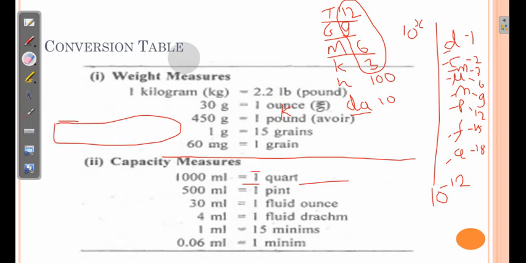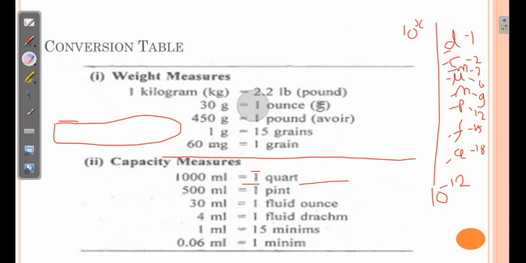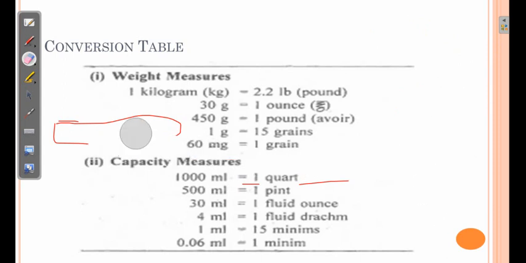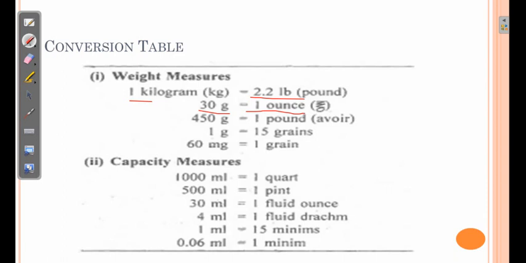Then the conversion tables between the imperial system and metric system. Sometimes the prescriptions are given in the imperial system and we need to convert them to the metric system. So at that time we need to know the relationship between these two. So 1 kilogram is equivalent to 2.2 pounds. 30 grams is considered as equivalent to 1 ounce. 50 grams is equivalent to 1 pound. 1 gram is equivalent to about 15 grains, and 60 milligrams is equivalent to approximately 1 grain.